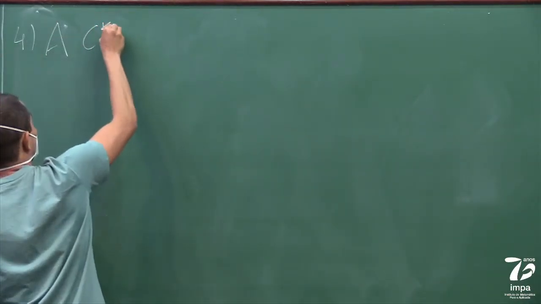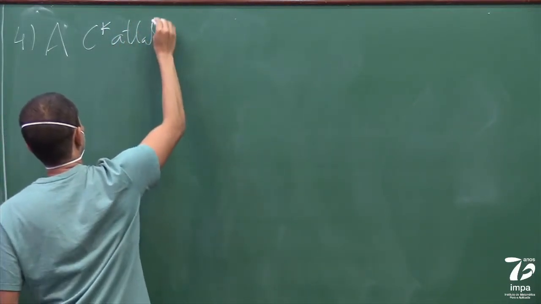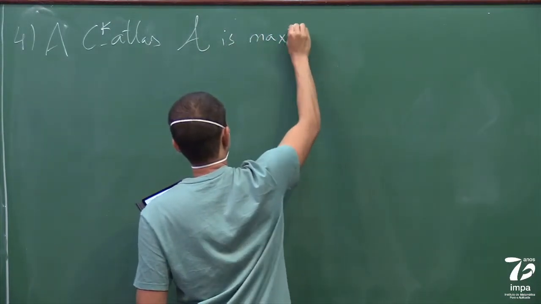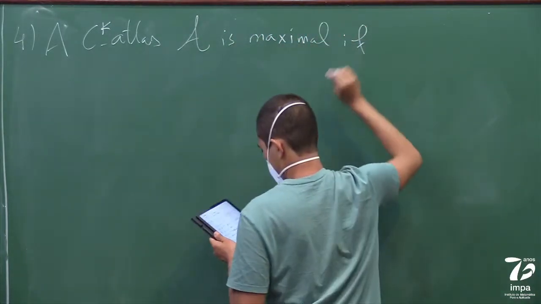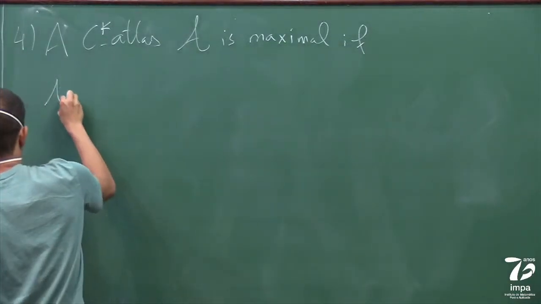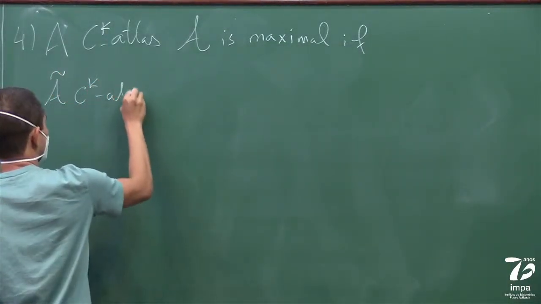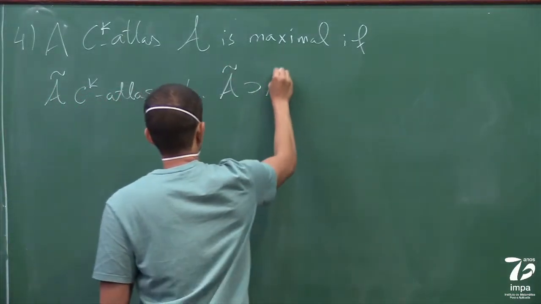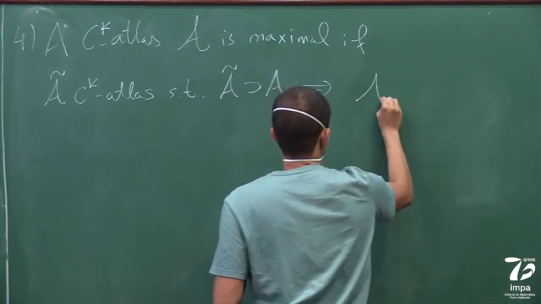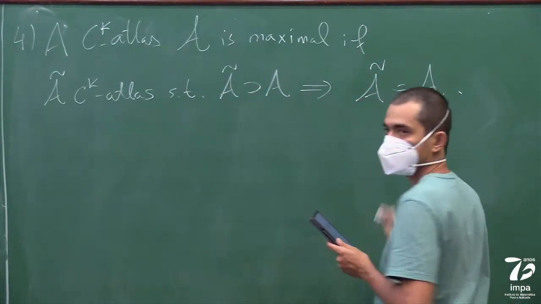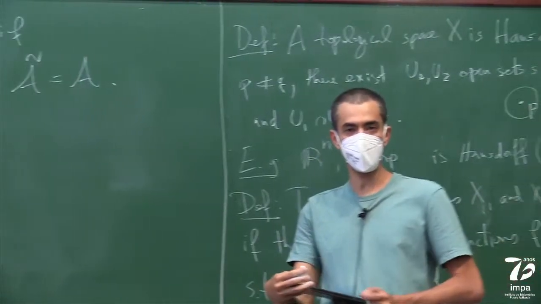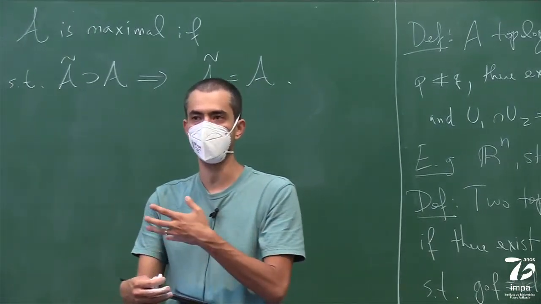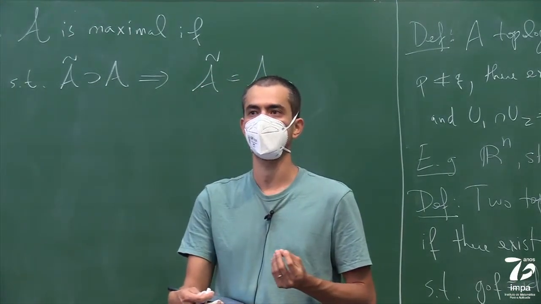So a C^k atlas A is maximal if, when you have another C^k atlas which contains A, then it has to be equal to A. In other words, if you can find another chart which is C^k compatible with all the other charts in the atlas, then it has to already be in the atlas.